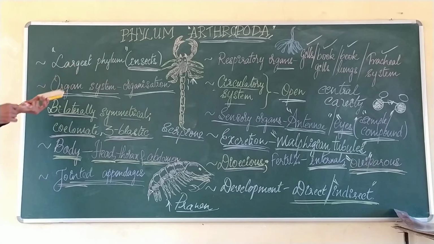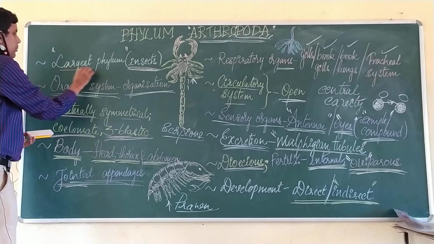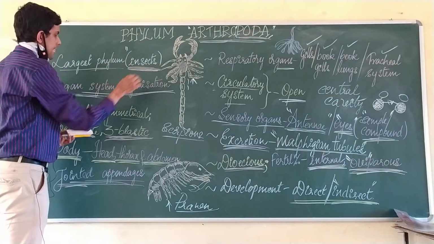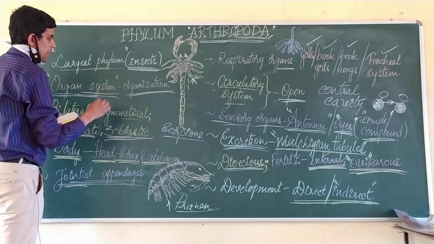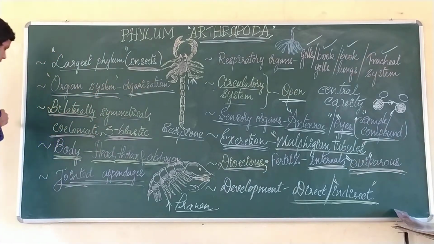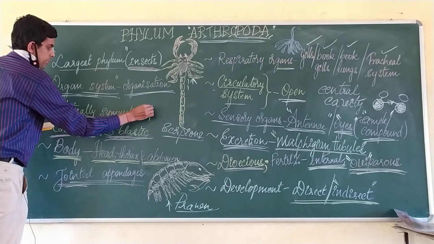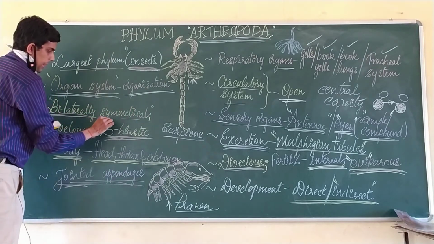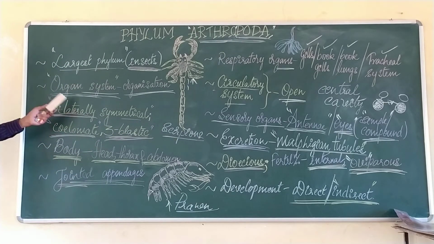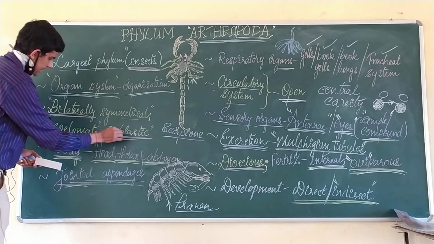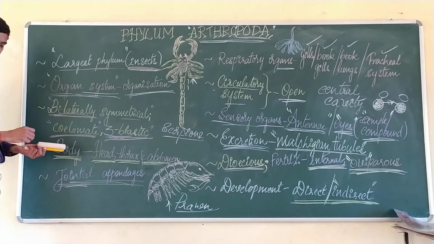Now when we recall, this is the largest phylum in the animal kingdom, and they are commonly called insects. It has an organ system type of organization, and the body is bilaterally symmetrical, and they are coelomates with triploblasts, right? The animals are bilaterally symmetrical, triploblastic, and coelomate.